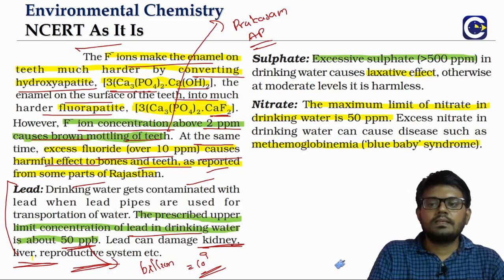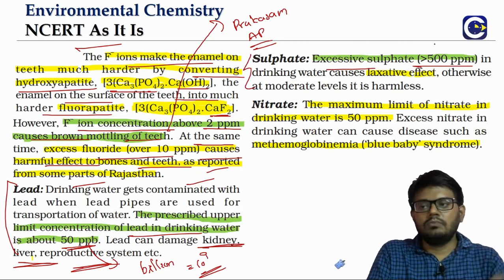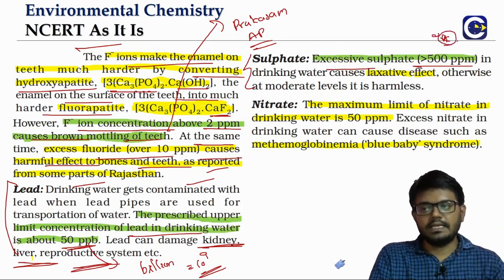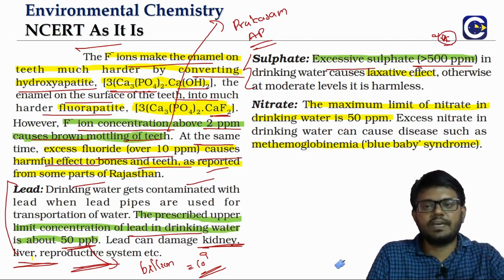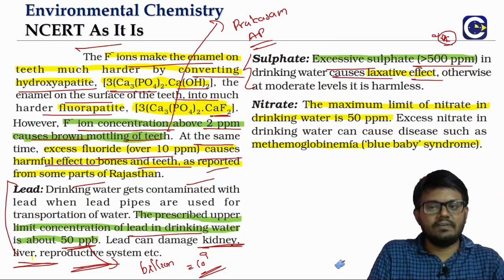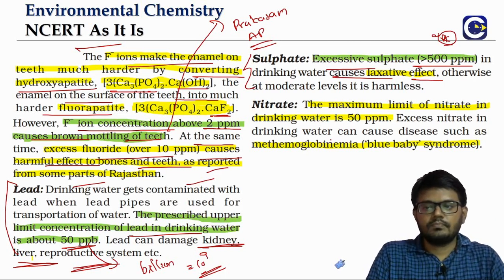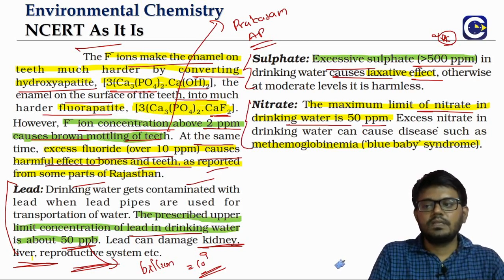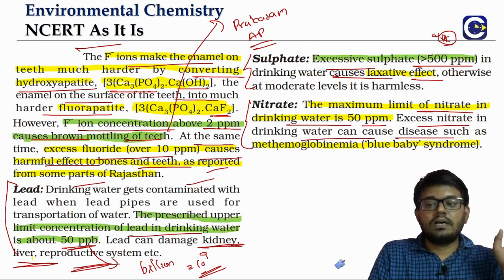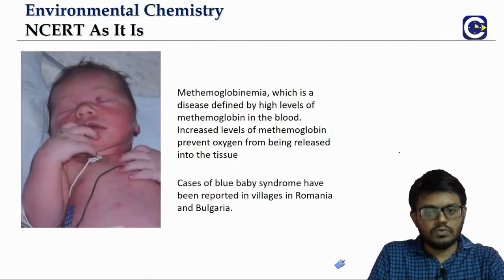Sulfate ions, the excessive value, like more than 500 ppm. See, as I said, all these numbers, wherever they are, we should pay a little bit more attention to them. If it is more than 500 ppm it can cause a laxative effect. Laxative effect means the effects that are related to the bowel movement inside our body. Nitrates, the maximum limit for the nitrate is what? 50 ppm. If it is excess, then it can cause a disease called methemoglobinemia. So this is also referred to as what? Blue baby syndrome.